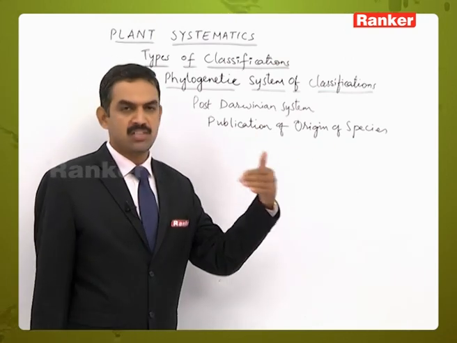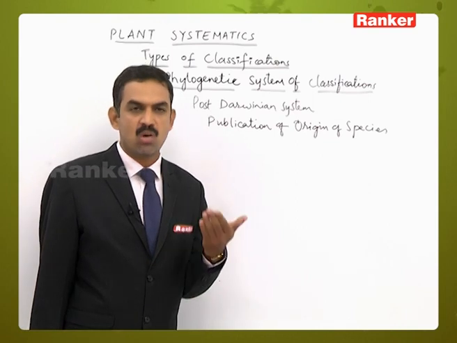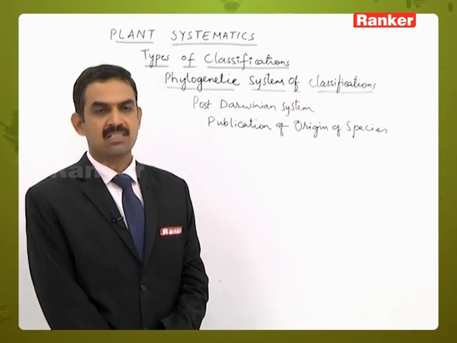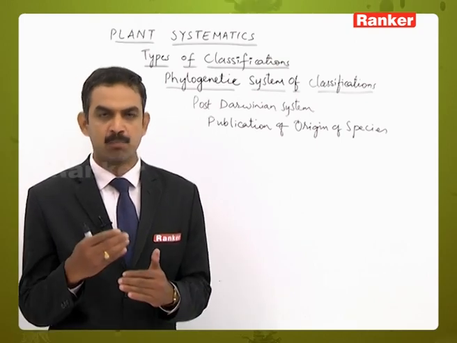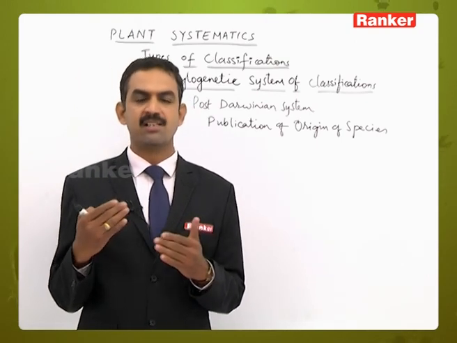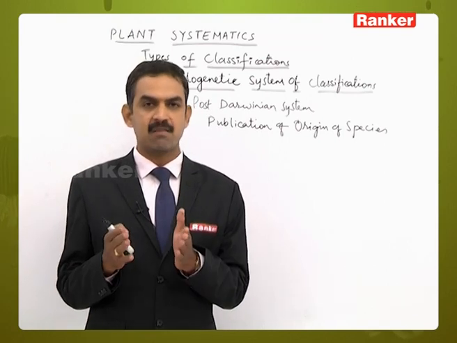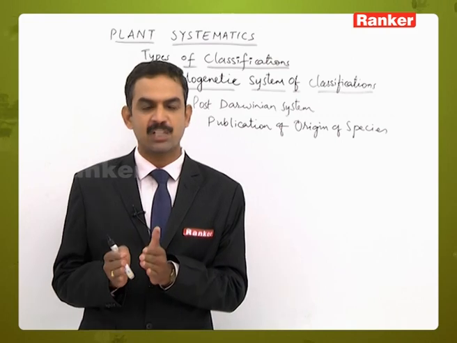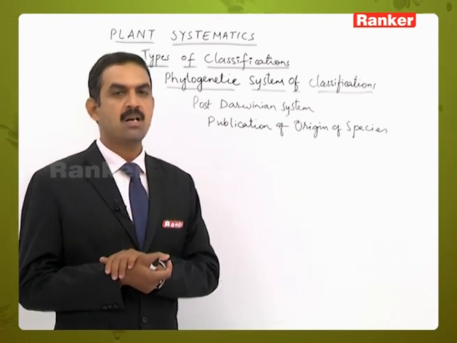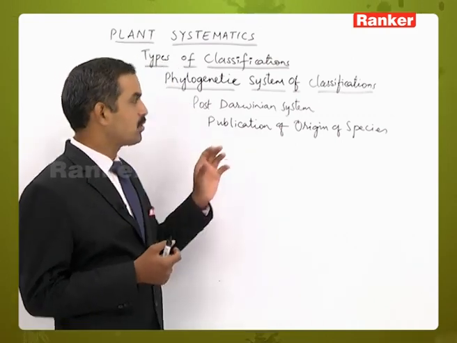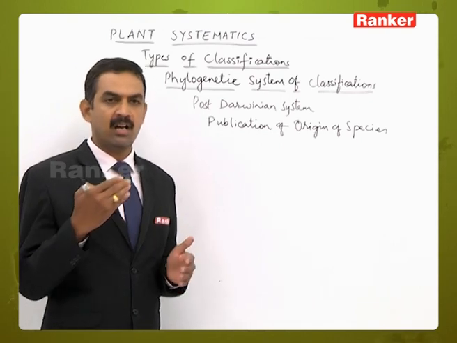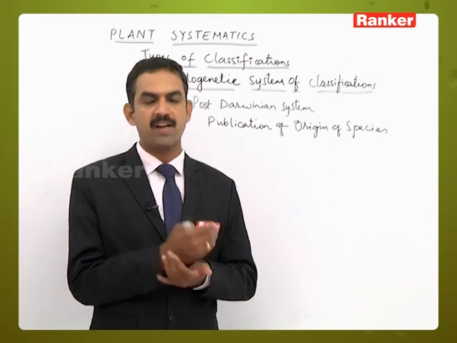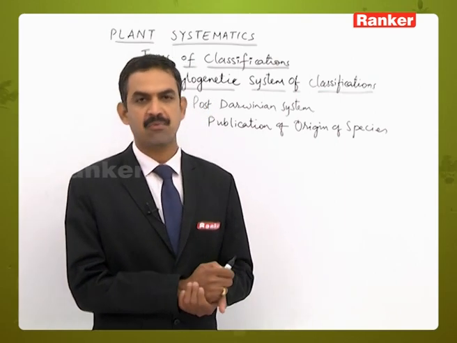Origin of Species, how new species have been evolved and formed, gave the concept of evolution, so that scientists came to know that evolution takes place in the course of the changes taking place in the plants. That is the reason why they also considered the changes and the evolutionary or phylogenetic aspects of the plants. So these systems are more perfect when compared to the earlier systems of classification.